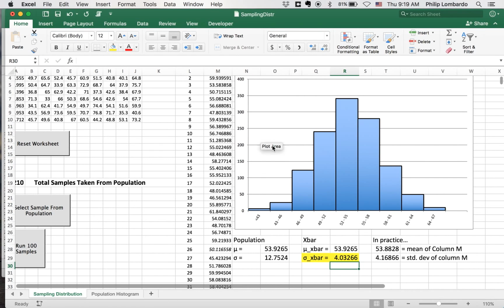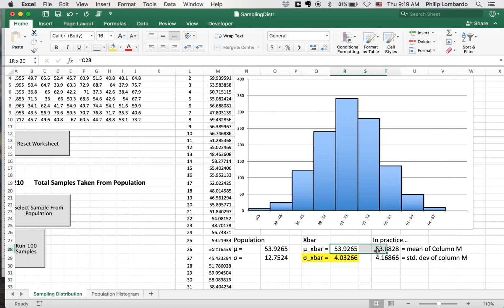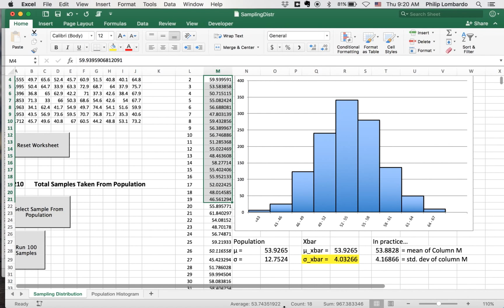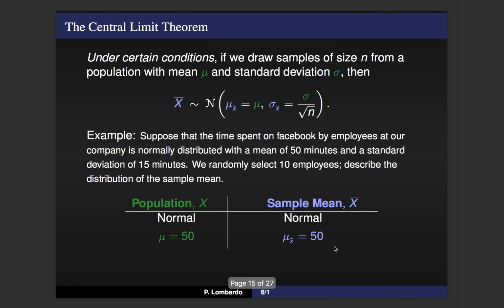Now, if we look at the mean of column M, which is an approximation of what the expected value for your x bar should be, you'll notice how close they are, 53.88 as opposed to 53.92. So the central limit theorem and what we see in practice are overlapping very nicely. The same is true for our standard deviations. The standard deviation of all of the scores in column M is about 4.16, which is very close to 4.03. Okay? The fact that they're a little bit different is because we haven't actually considered every possible sample.